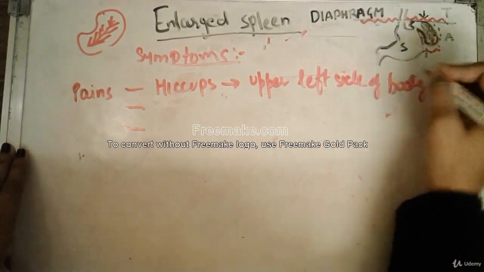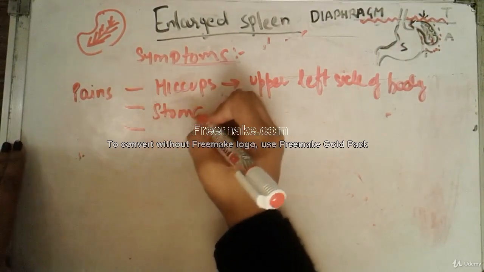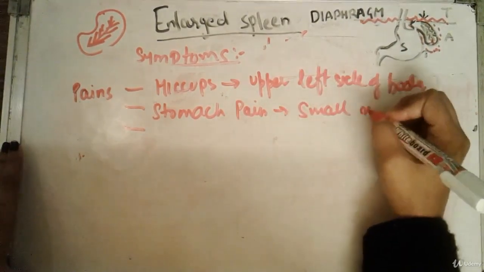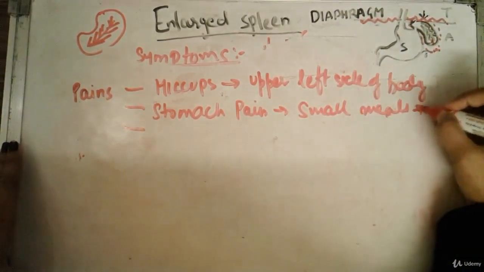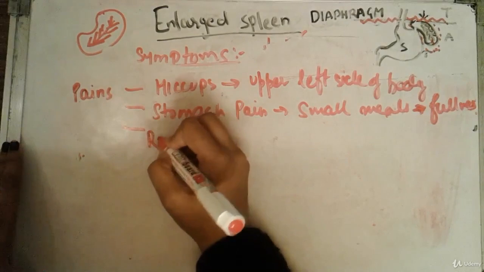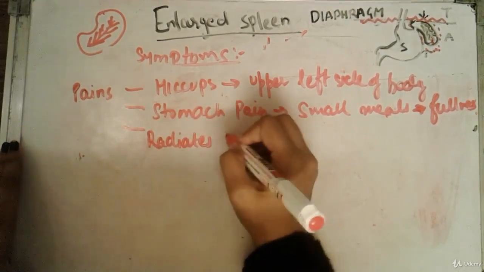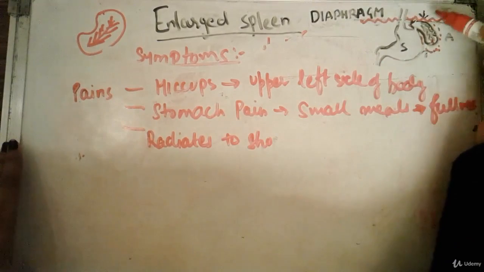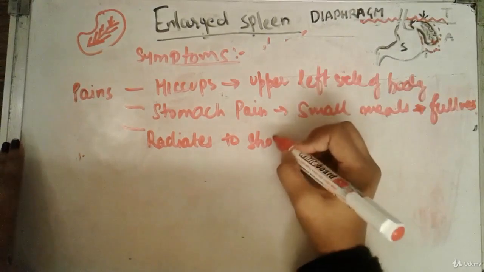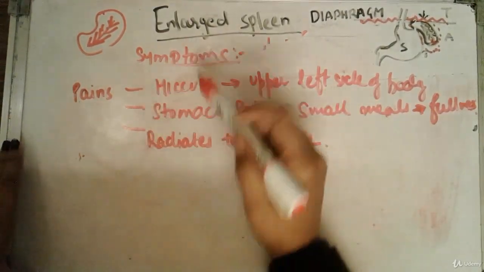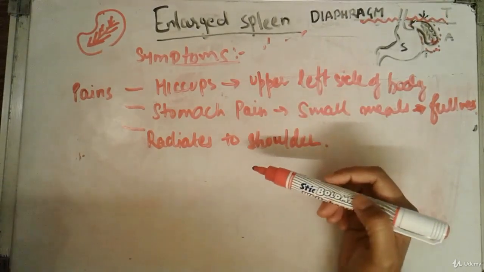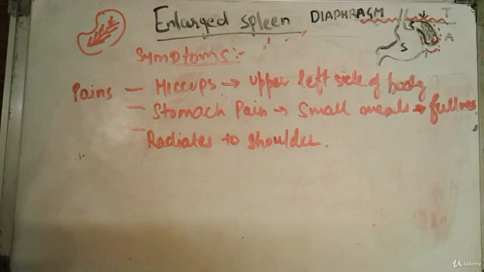The next pain you can identify is stomach pain. It is caused by stomach fullness. Whenever you eat small meals, it causes fullness, and you may suffer from stomach pain. The next pain is radiating to the shoulder, because the spleen is just adjacent to the diaphragm, and whenever there is pain inside the spleen, it will radiate to the shoulder. So you can identify the enlarged spleen with the other symptoms that I have already told you: anemia, fatigue, jaundice, or any other kind of pains.